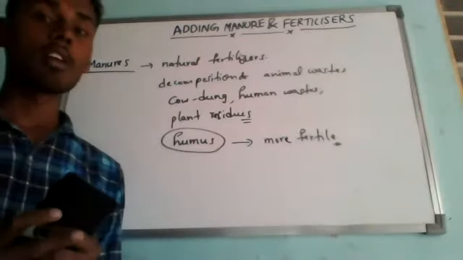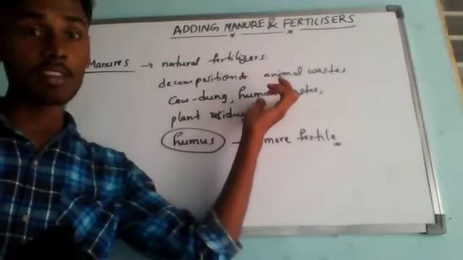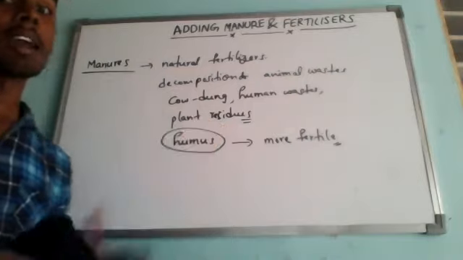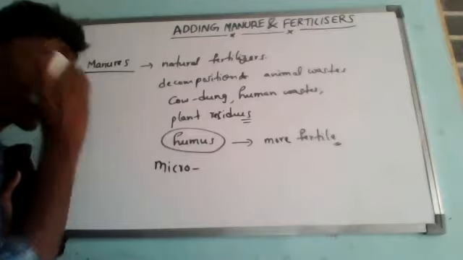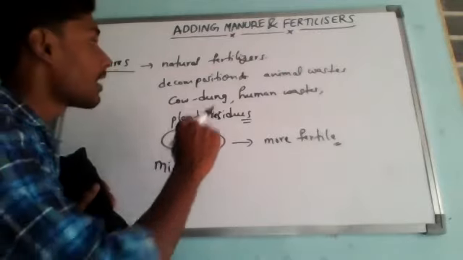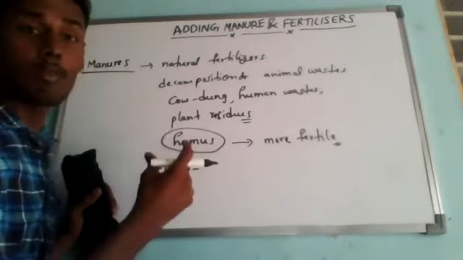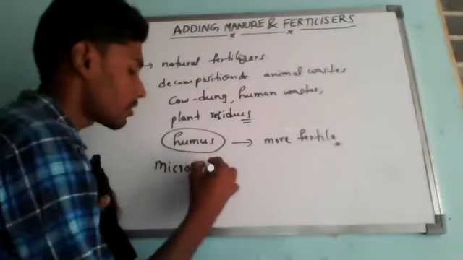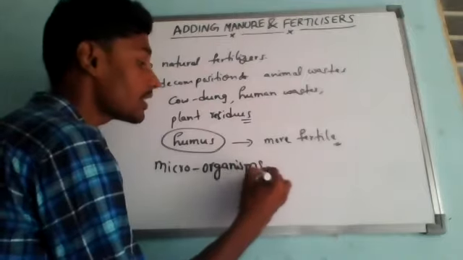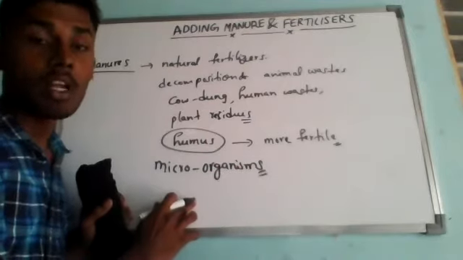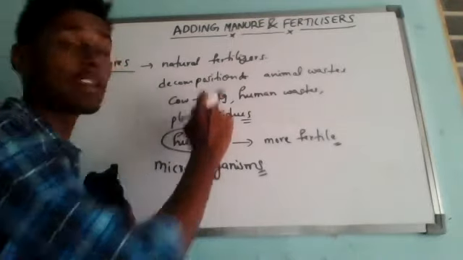So manures are prepared from where? Prepared from animal wastes, human wastes and plant residues by the action of microorganisms. A few kinds of microorganisms, like bacteria, start eating this organic matter and release some other kind of product, which is called manure. This process is done by microorganisms, and we can call them decomposers. This is a decomposition reaction.